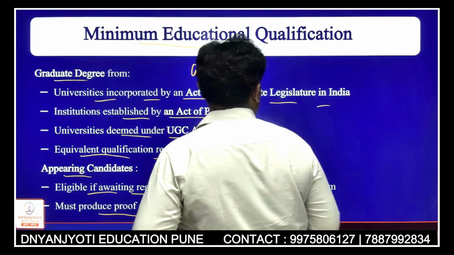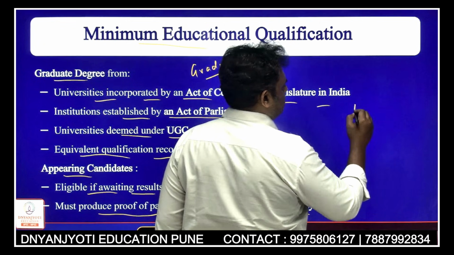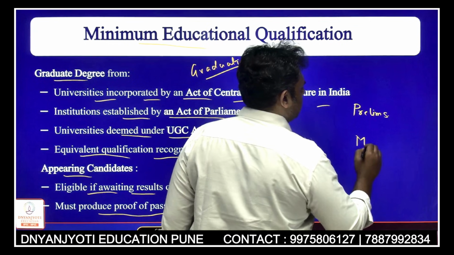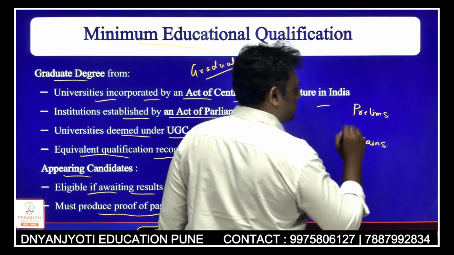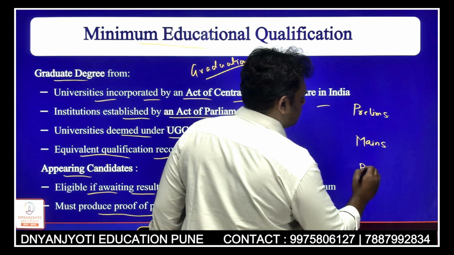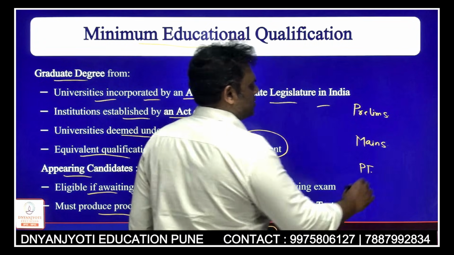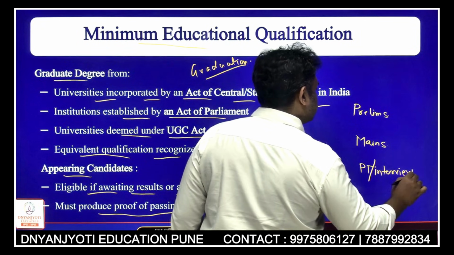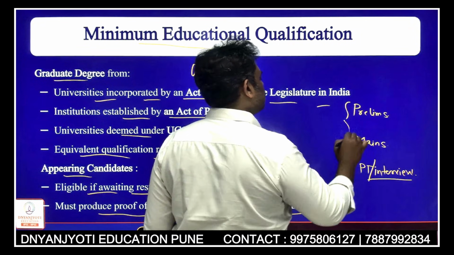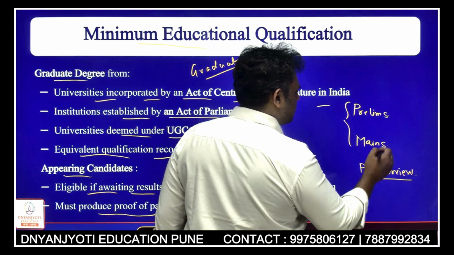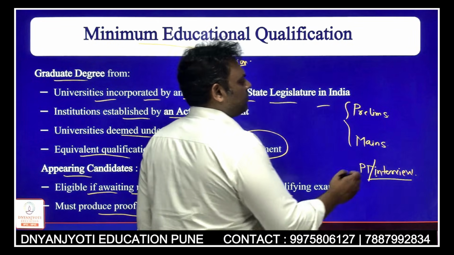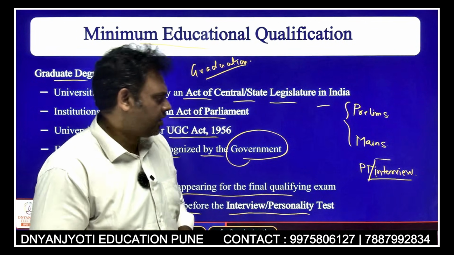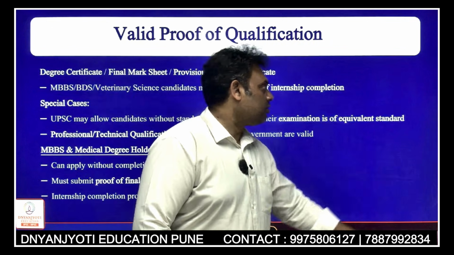Our examination is going to be in 3 stages: prelims, a second stage called mains, and a third stage, the personality test, also known as the interview stage. If a person has not completed his graduation, he can appear for prelims and mains, but before the interview, he must produce his passing or provisional passing certificate of the graduation degree.